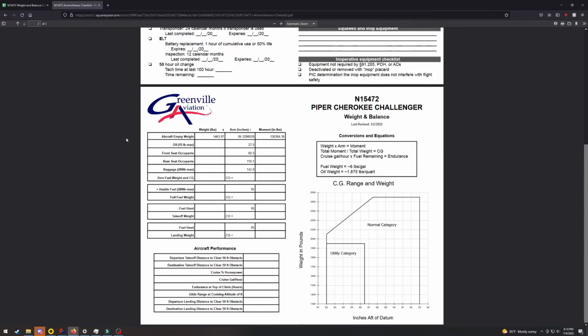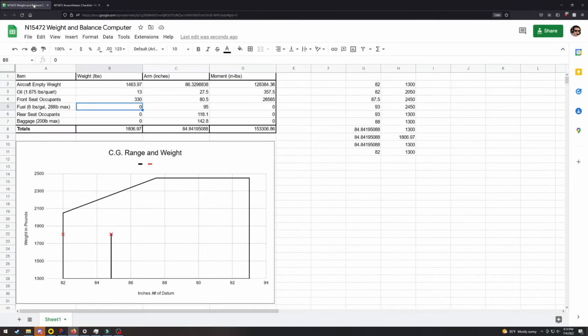We're calculating the balance of the airplane before we add fuel to it, so we'll leave that blank for now. Rear seat occupants: let's say we had another 200-pound person from our quarter example, and maybe a few bags, but we'll just go ahead and leave it at 200. Almost 24,000 inch-pounds. That is only slightly less than the moment created by the 2 people in the front seat, but because the arm is so much larger, that's why we're getting almost the same moment.